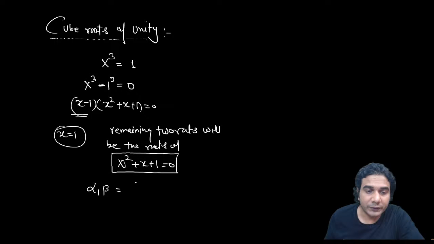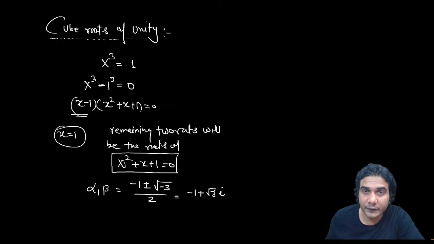Just apply the formula: minus b plus minus under root of b square minus 4ac, divided by 2a. So you can write minus 1 plus minus under root of minus 3, divided by 2. Root 3 can be written as root 3 into under root of minus 1, which is iota, as you know, divided by 2 and plus minus. So you'll get two values.